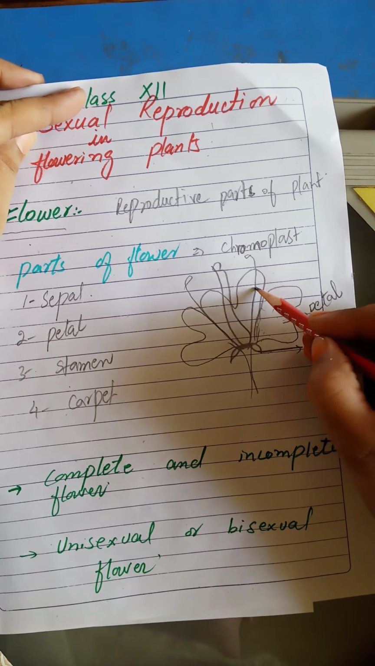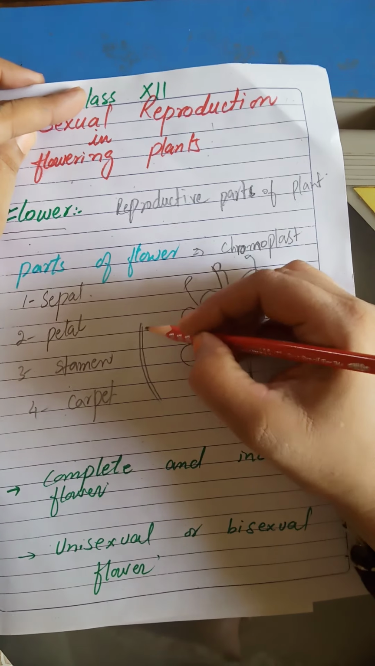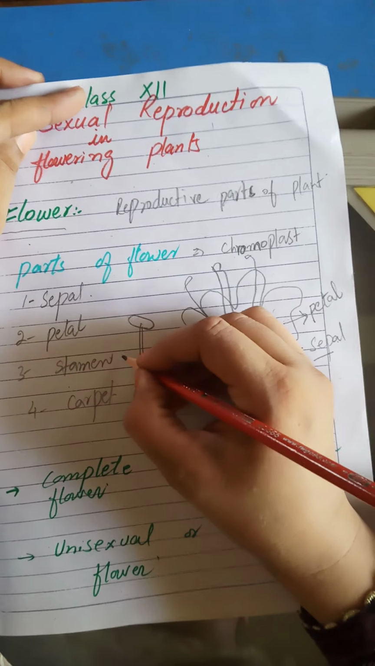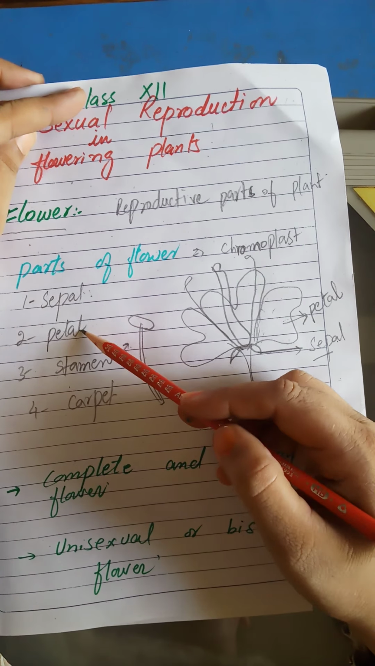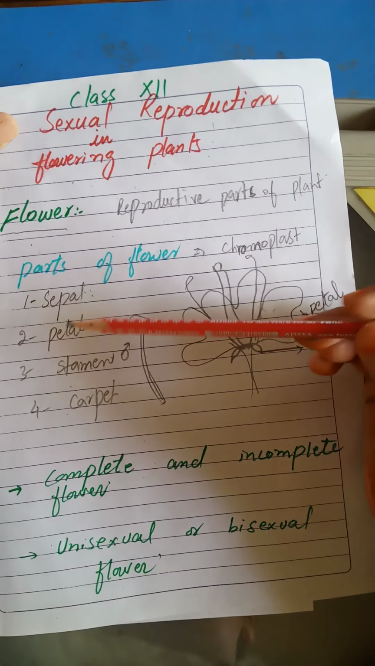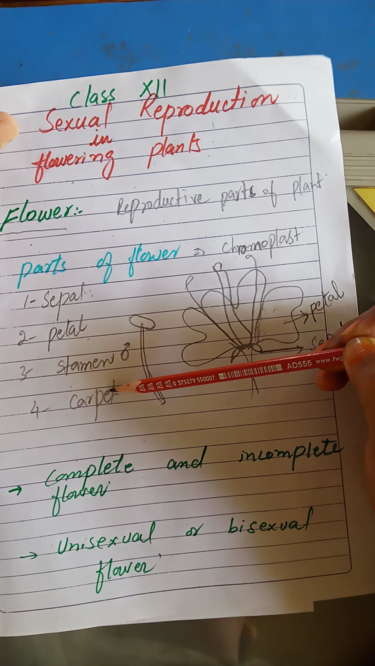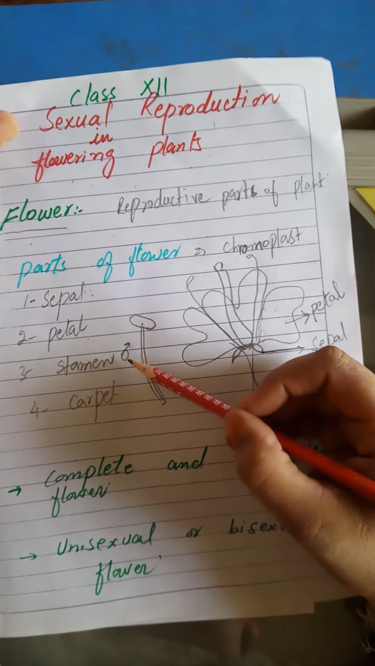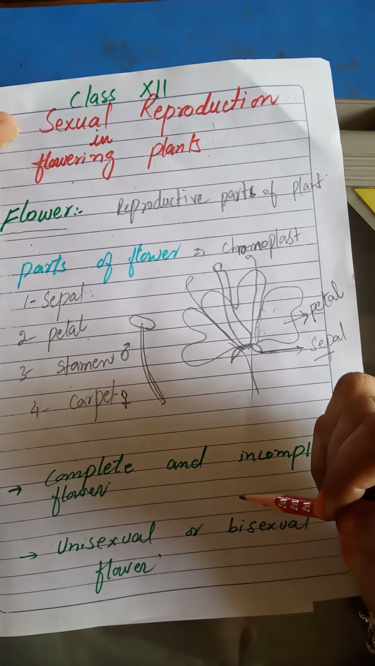Inside the petal, here comes the stamen. Stamen looks like this. This part, stamen, is the male reproductive part of plants. Sepal and petals are vegetative parts of the plant. They don't play any role in reproduction. Stamen and carpels are the reproductive parts of the plant. The major reproduction of the plant takes place by stamen and carpel, in which stamen is the male reproductive part and carpel is the female reproductive part of the flower.